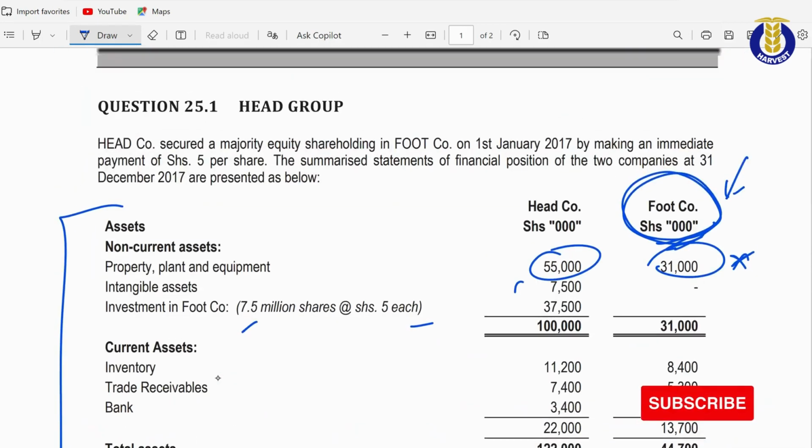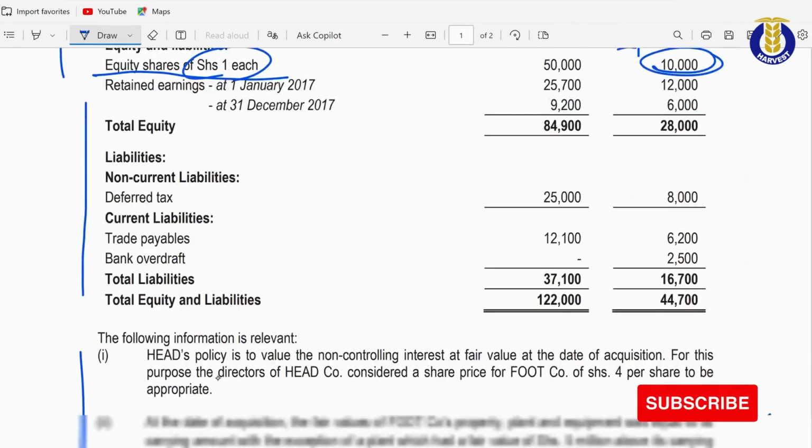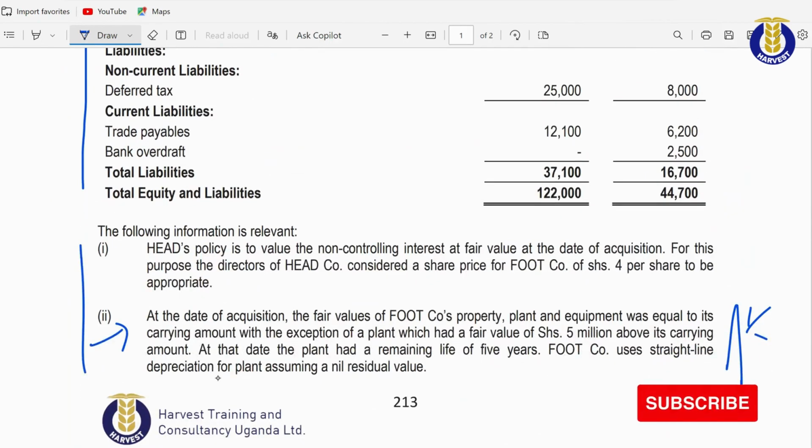They are saying that the 31 million you're seeing right here is way below the fair value by a figure of 5 million. So for you to arrive at the fair value, you need to add the 5 million to the 31 million in the books, so that it comes to a figure which reflects the fair value.